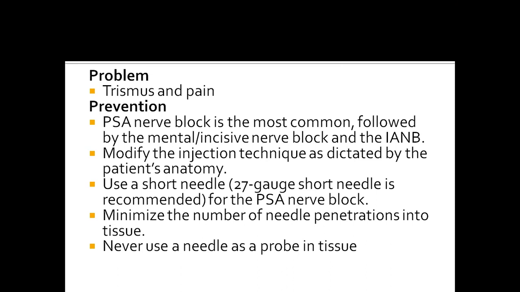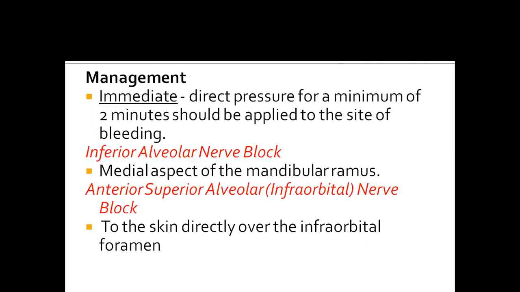So modify the injection technique according to the anatomy of the patient. Use a short needle for PSA nerve block and minimize the number of needle penetrations into the tissue. Never use the needle as a prop. And the management: immediate management is direct pressure for a minimum of 2 minutes applied to the site of bleeding. If the hematoma is due to inferior alveolar nerve block, then you can apply pressure to the medial aspect of the mandibular ramus.